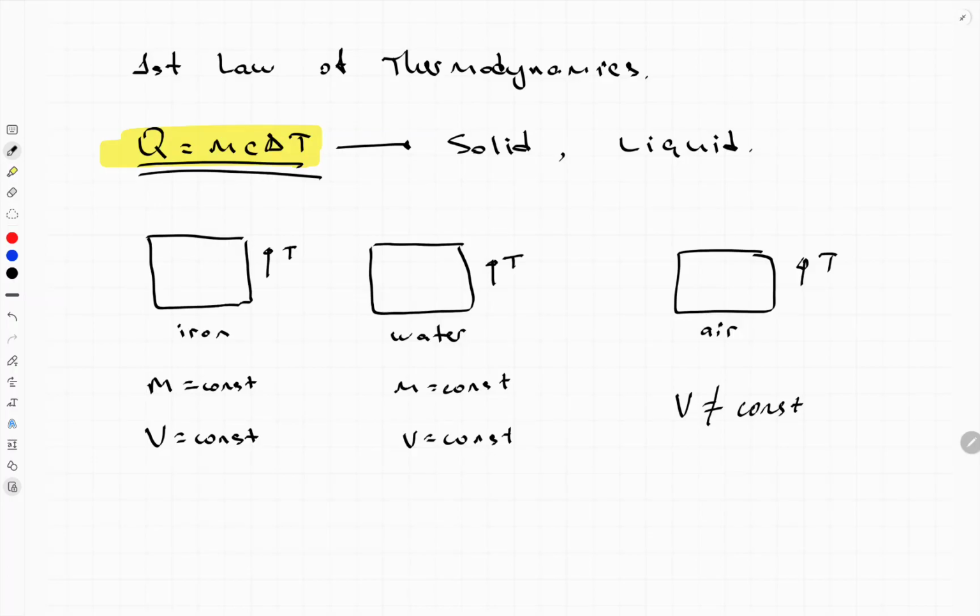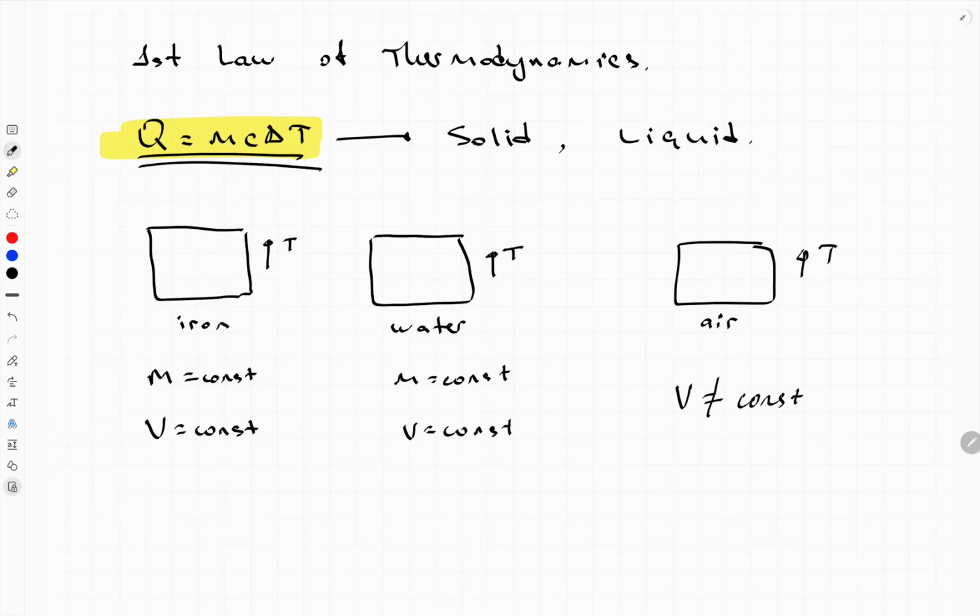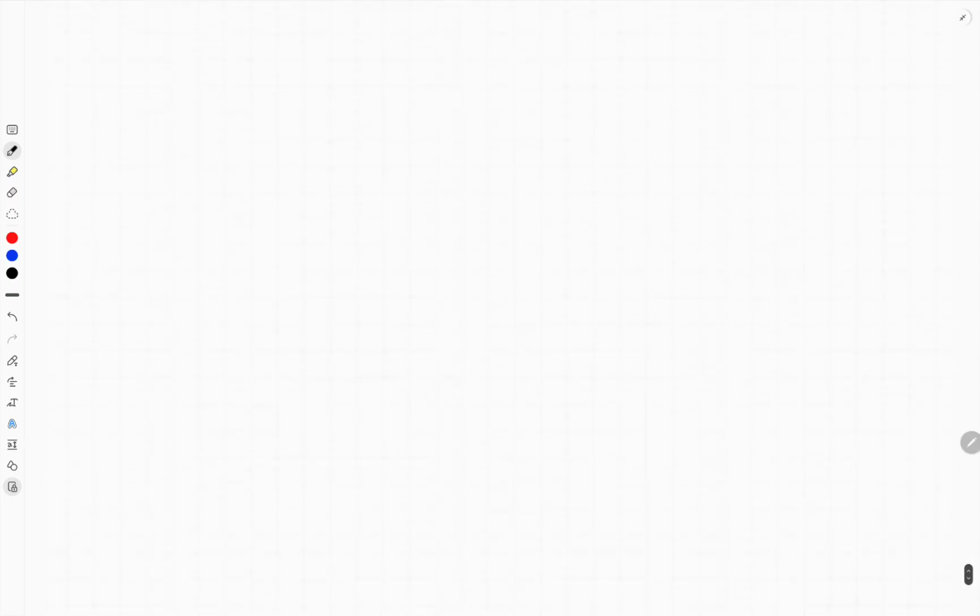It's simple to observe from daily life. For example, a balloon: if you bring it to a sunny day, its volume will be bigger. If you bring it into the refrigerator, it will shrink, volume decreases. It's very easy to observe in daily life. Here we will not do those experiments. So basically now we know that we cannot use mcΔT for gases. So scientists and researchers did some experiments and they came up with these kinds of equations.